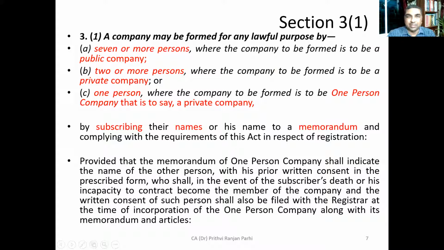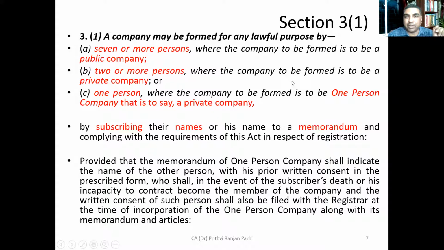Now, friends, let us go to section 3(1), which you had learned earlier at the time of incorporation. At that time, we saw that the section says a company can be formed for lawful purposes by seven or more persons, where the company is to be formed as a public company.